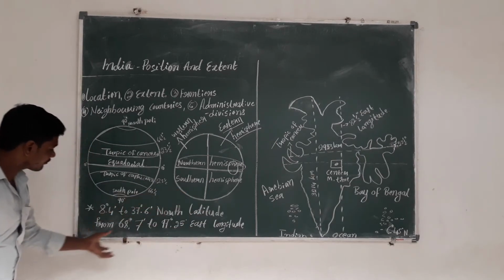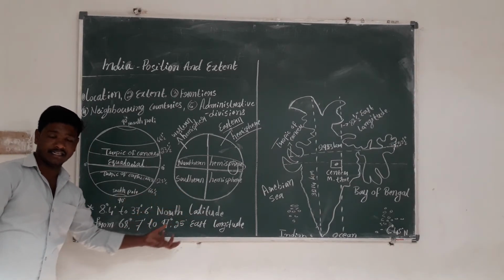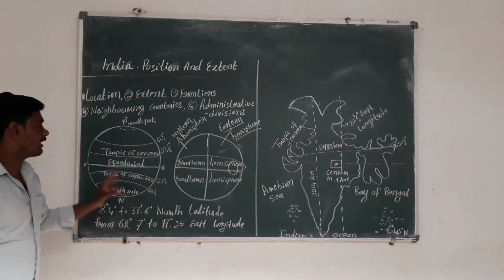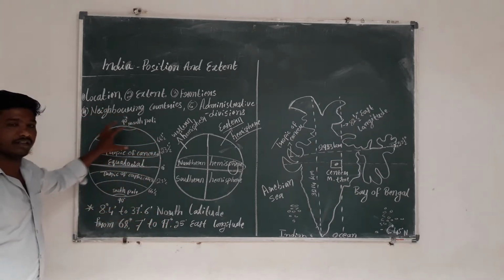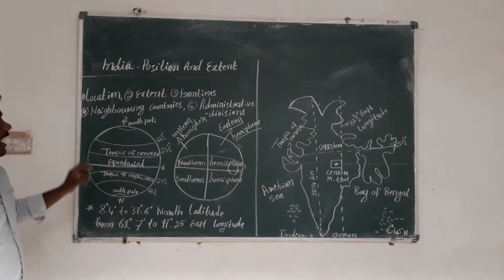This is the latitudinal and longitudinal extent of India on the globe.